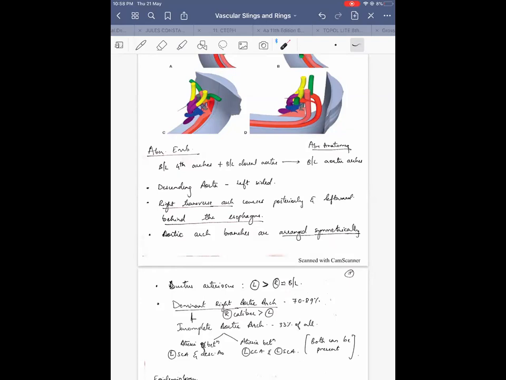In right aortic arch with mirror imaging, it will be facing the pulmonary artery. But in patients with double aortic arch, it will not be facing the pulmonary artery, it will be remnants.